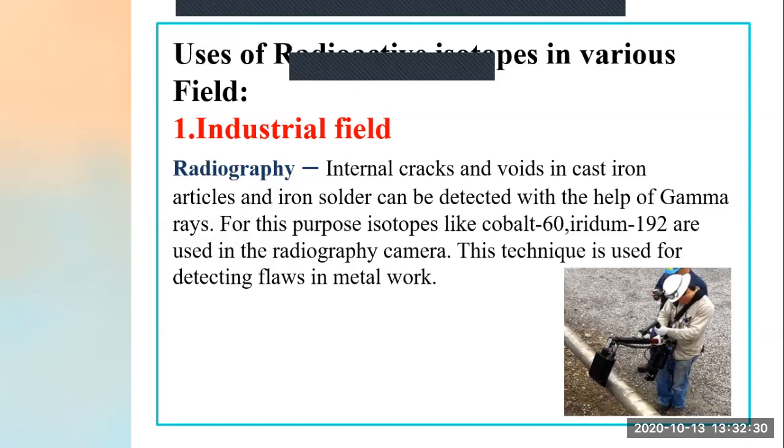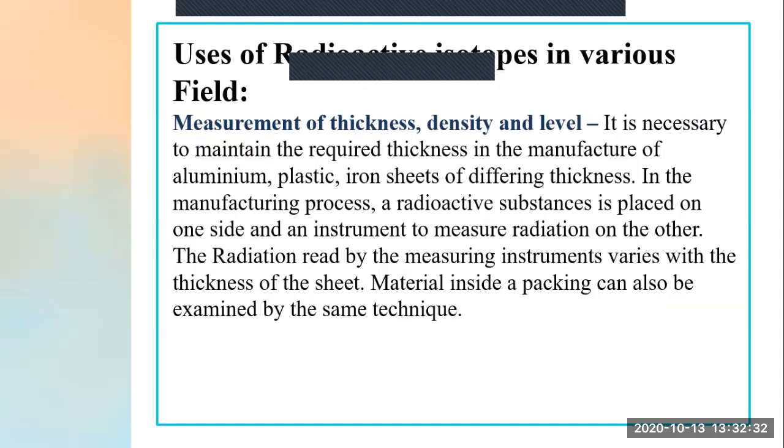Next, measurement of thickness, density and level. Now, how are we able to measure the thickness, density and levels of some substances? It is necessary to maintain the required thickness in the manufacture of aluminium, plastic, and iron sheets of different thickness.